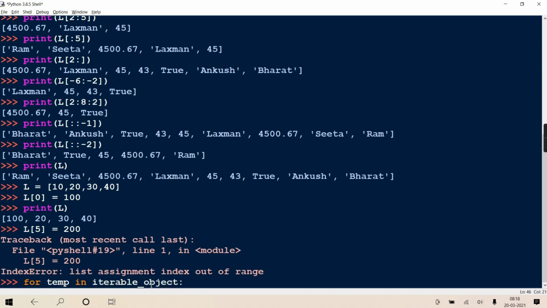But we are not going into detail. Just remember, here we have to use an iterable object. The strict rule is that for loops are applied only on iterable or sequence objects. List comes under the iterable category.